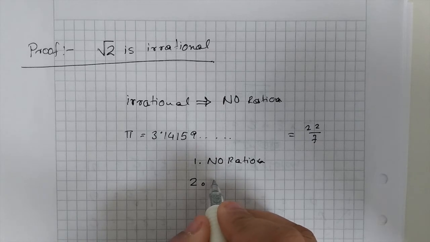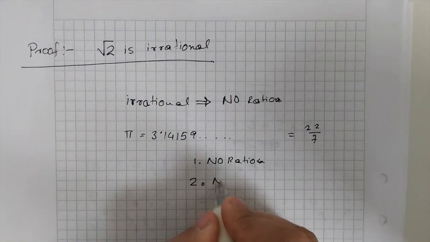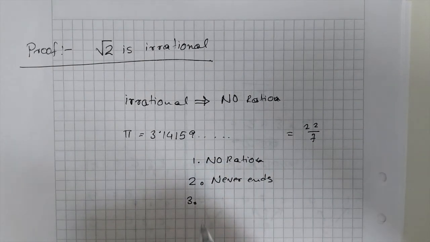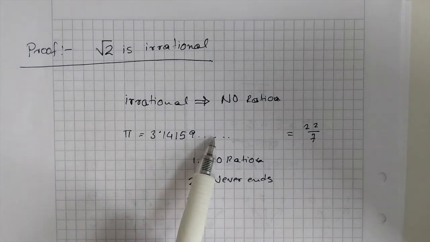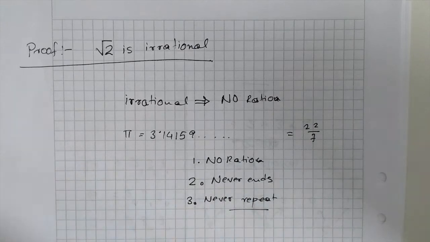These numbers, after the decimal point, never end. They go up until infinity. And the third property is that they never repeat themselves. You see, these numbers are not repetitive. They are all unique, all different, so they never repeat. Therefore these kinds of numbers are called irrational numbers.